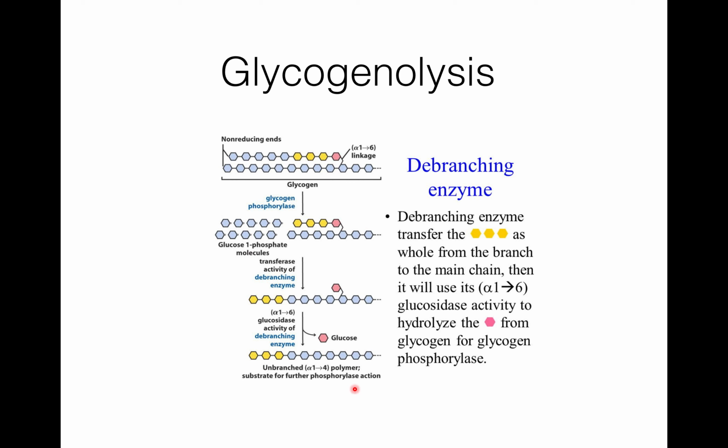Actually, the debranching enzyme has two functions. First, it has transferase activity, and second is glucosidase activity. By the transferase activity of the debranching enzyme, the branch chain gets transferred to the main chain. When it is transferred to the main chain, the glucosidase activity of the debranching enzyme helps in releasing glucose.